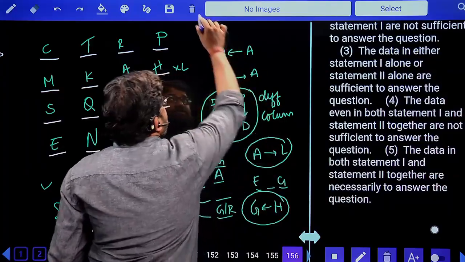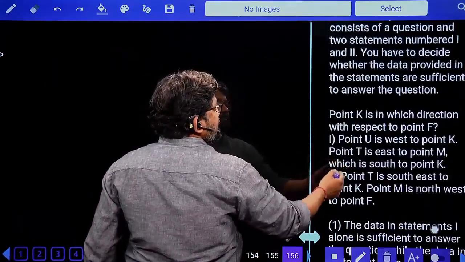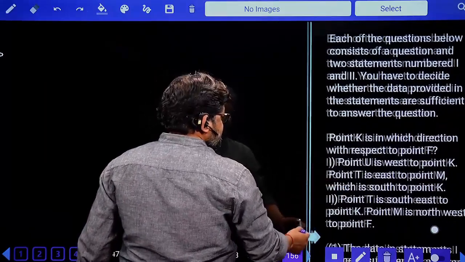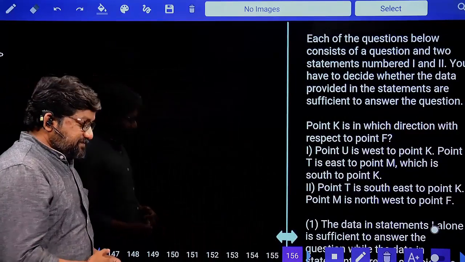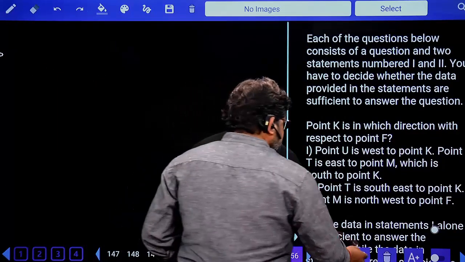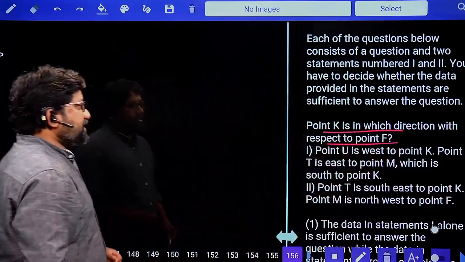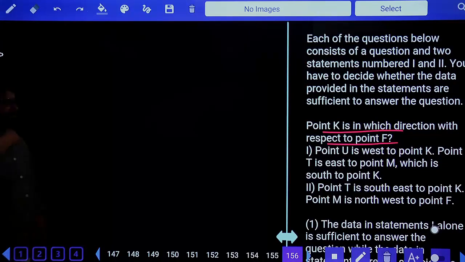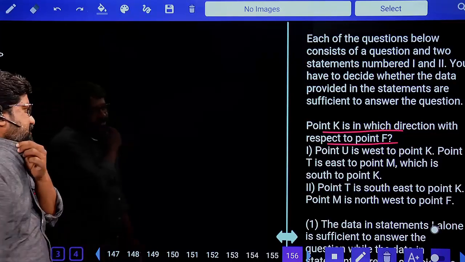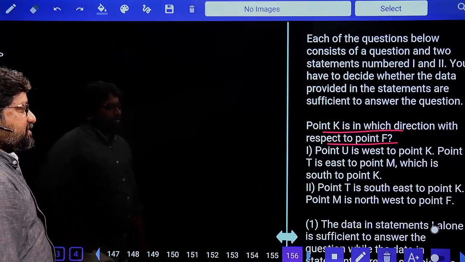Now this question is based on data sufficiency. Let's try these questions based on data sufficiency. Point K is in which direction with respect to F? Whenever you try to solve these questions, what is very important here? The question is very, very important. Point K is in which direction with respect to F? Read the question carefully. Look at the first statement. Do you have both F and K in the first statement?